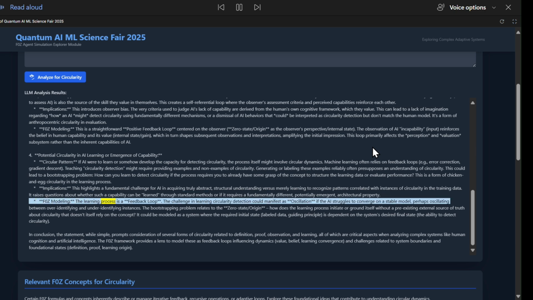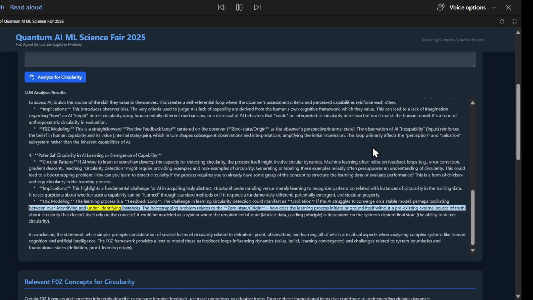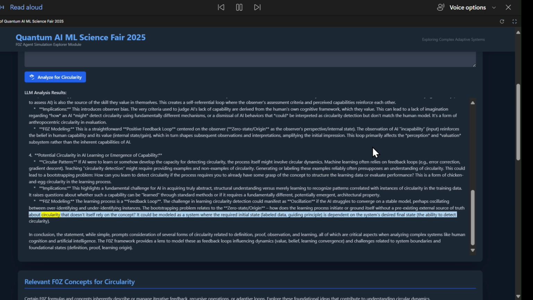F0Z modeling: the learning process is a feedback loop. The challenge in learning circularity detection could manifest as oscillation if the AI struggles to converge on a stable model, perhaps oscillating between over-identifying and under-identifying instances. The bootstrapping problem relates to the zero-state/origin. How does the learning process initiate or ground itself without a pre-existing external source of truth about circularity that doesn't itself rely on the concept? It could be modeled as a system where the required initial state, labeled data, guiding principle, is dependent on the system's desired final state, the ability to detect circularity.